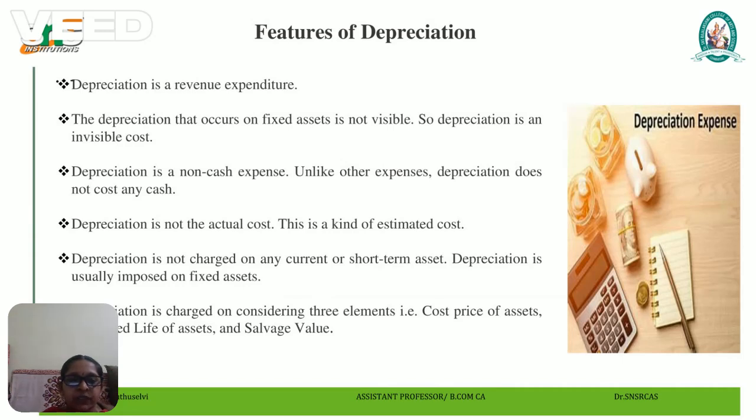Now the features of depreciation. Why are we calculating the depreciation value in day-to-day life? On the company side, every year we have to prepare the final accounts.